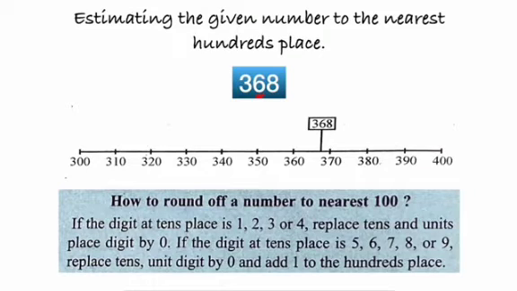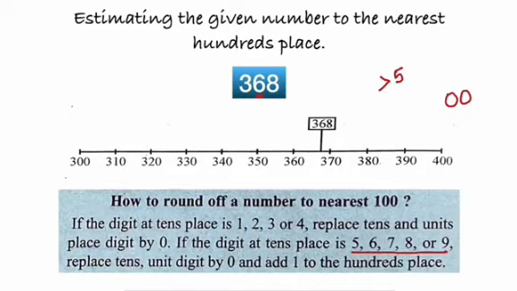See here, when we consider the tens place, it is 6, which is greater than 5. If it is greater than 5, we need to apply this rule. What do I do? I replace the tens and units place by 0, that is 0 and 0.